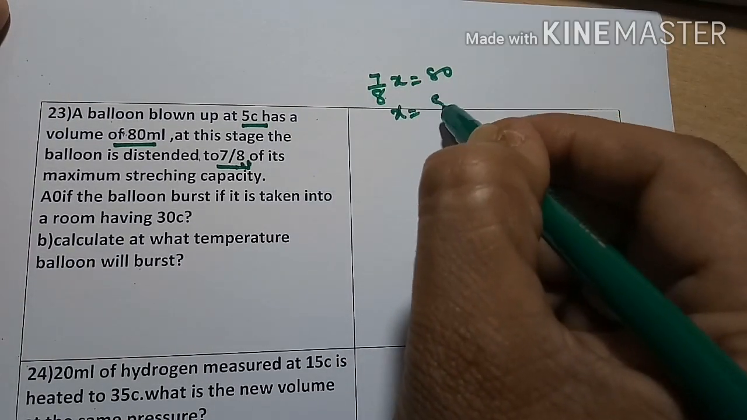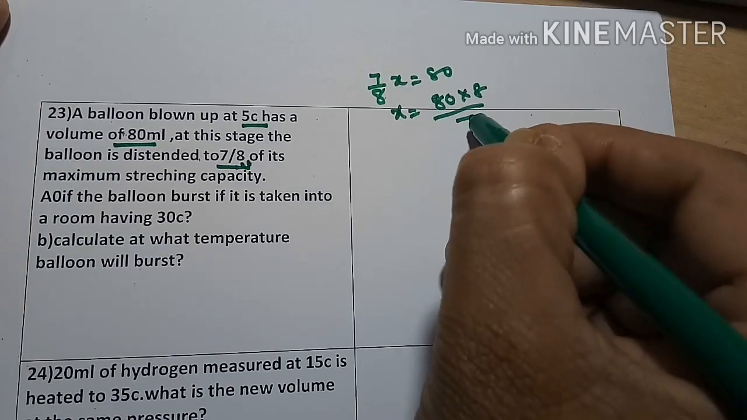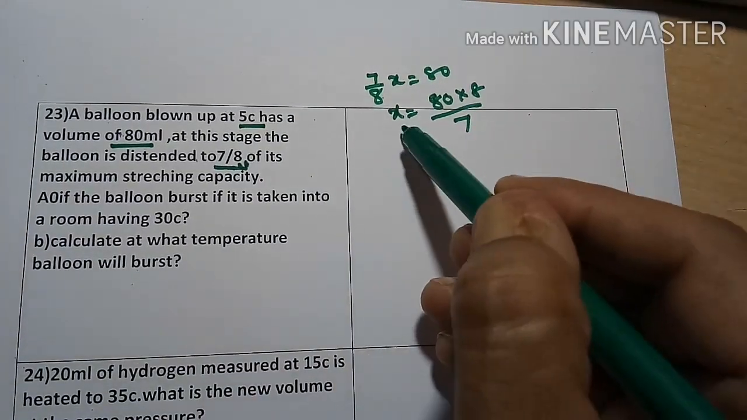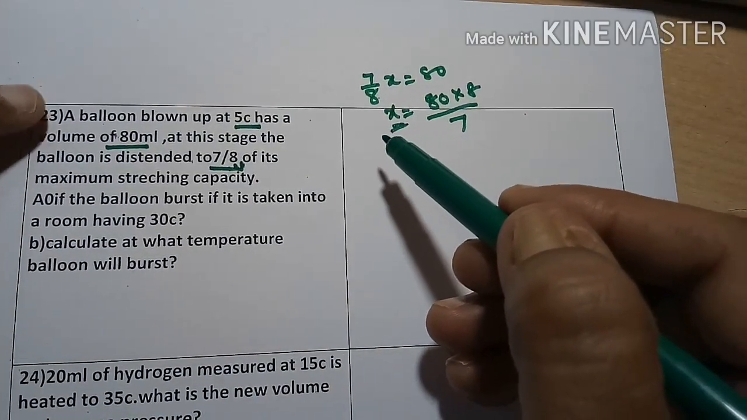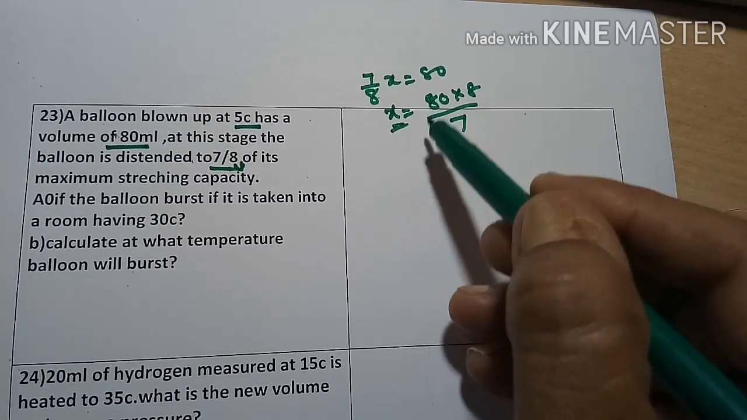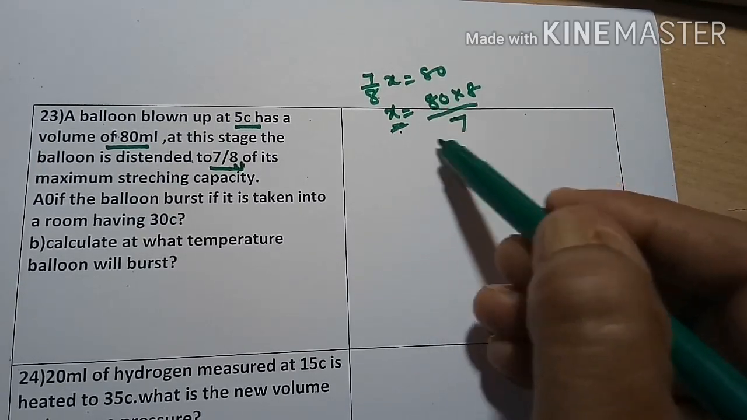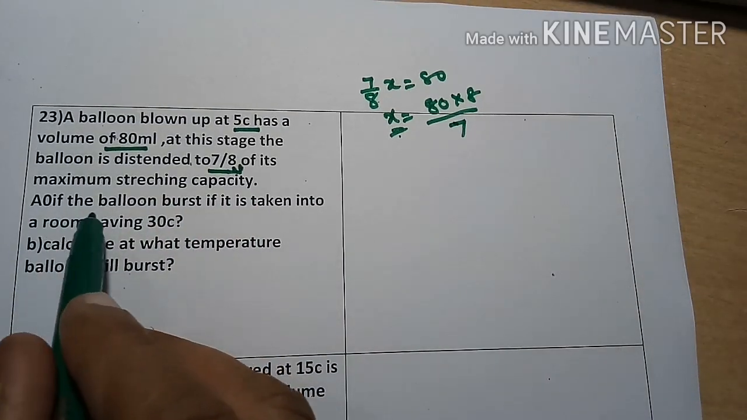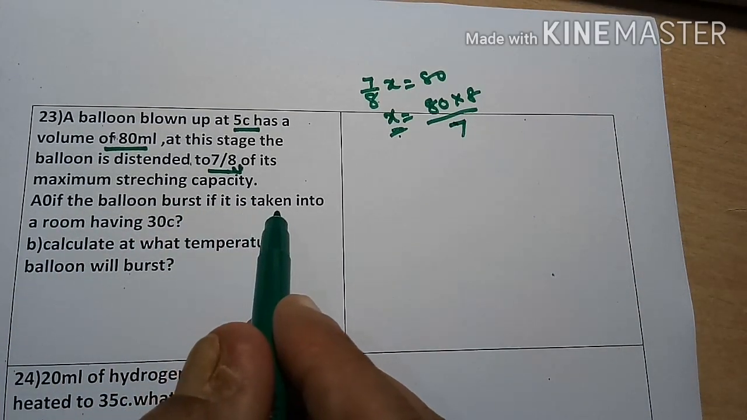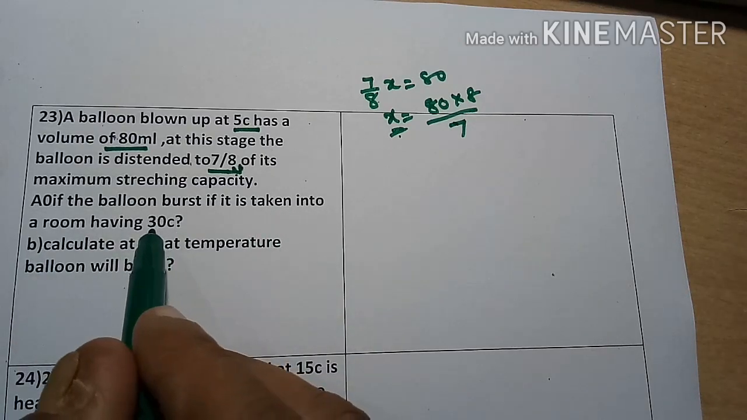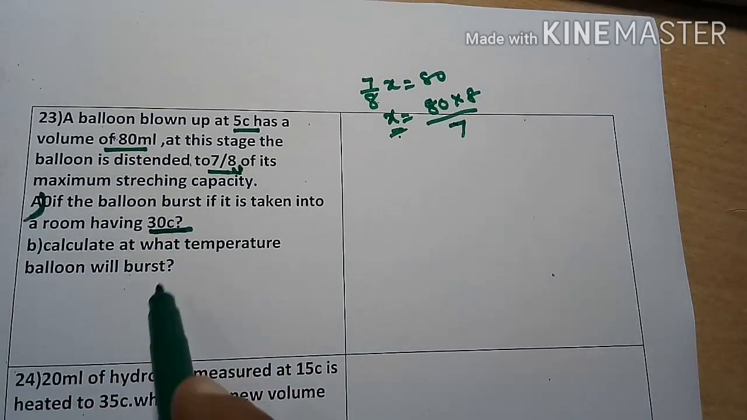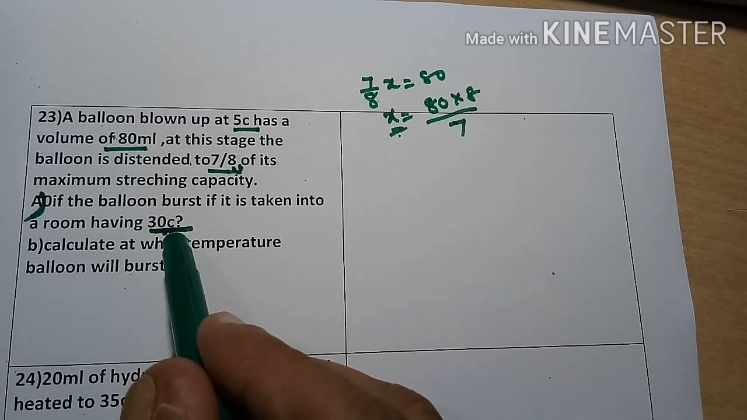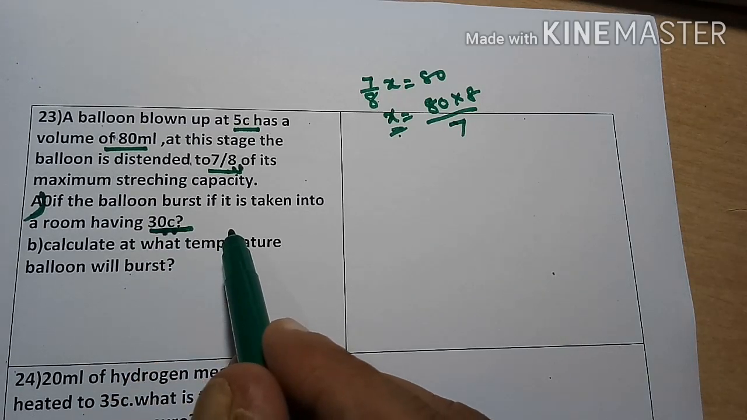80 into 8 divided by 7. That is the total volume of the balloon. That means after complete stretching, the balloon volume is this much. The question is: if the balloon is taken into a room having 30 degrees centigrade, will the balloon burst or not?